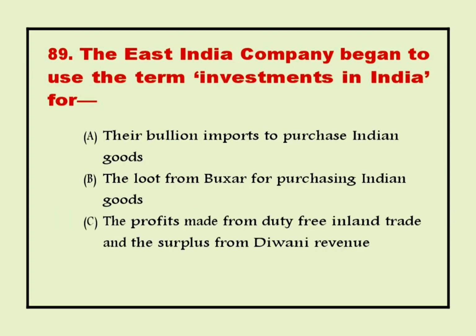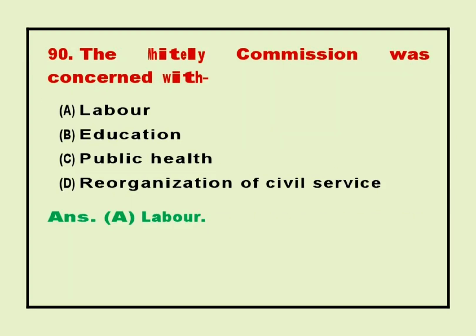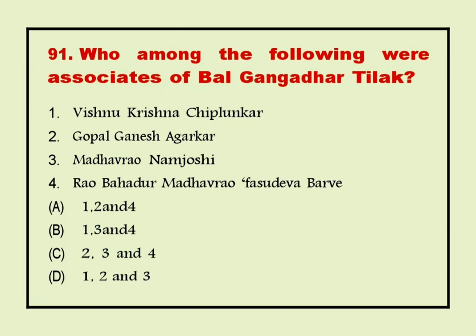89. The East India Company began to use the term investments in India for. Answer C. The profits made from duty-free inland trade. 90. The Whitley Commission was concerned with. Answer A. Labour.